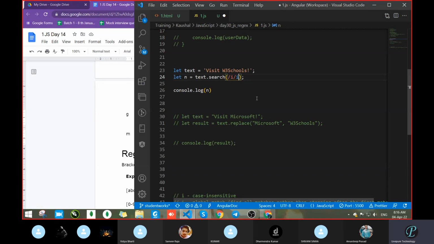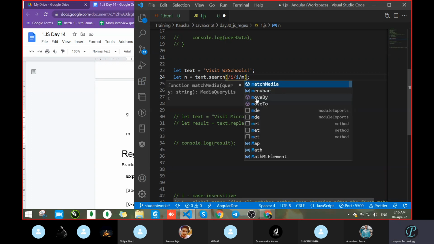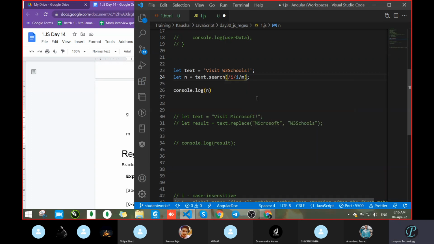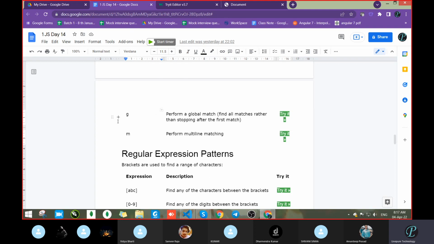Can we pass it like this or this type? See, this one is not working. We do not pass it like this. Once you give the closing slash, after that, whatever text we gave inside, you can go with all the flags together. If I want multi-line, I go with m. If I want a global search, I go with g. We already saw /i and g in the array case and the string case also.